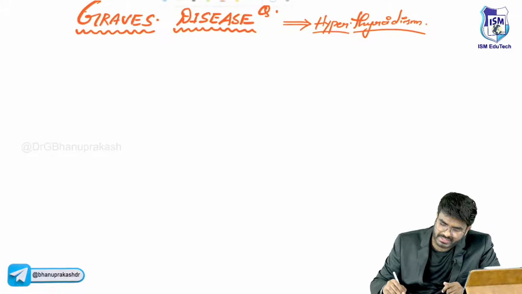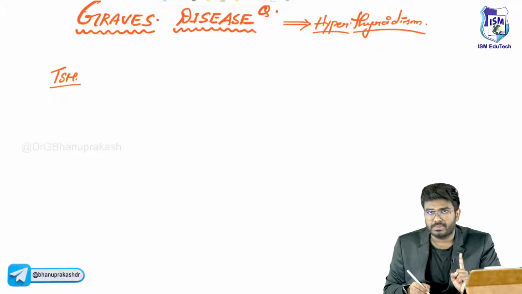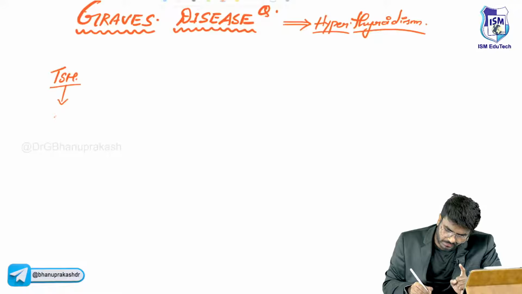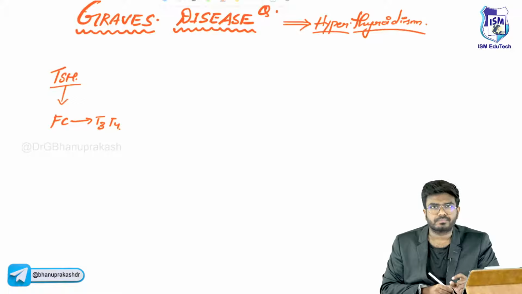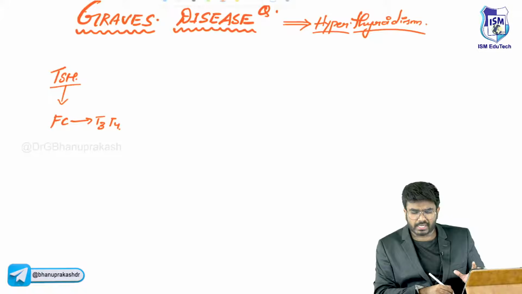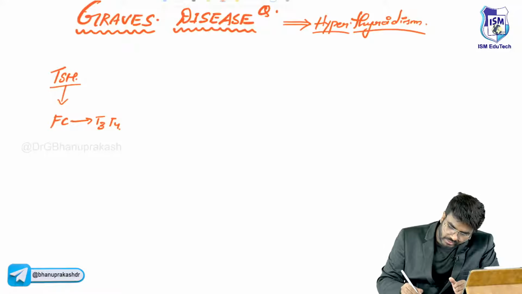What exactly is happening? See, you know that thyroid stimulating hormone, TSH, from the anterior pituitary is going to come and act on the follicular cells. Follicular cells are the ones which produce T3 and T4. This is normal, right? But what happens in Graves' disease is, it's an autoimmune disorder.